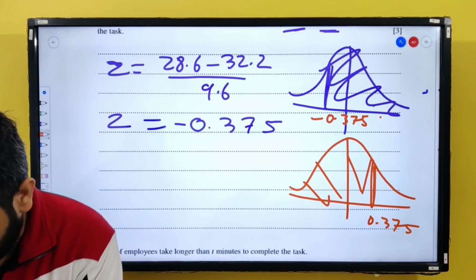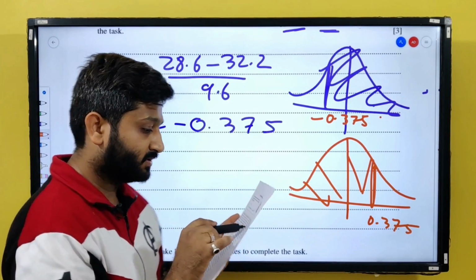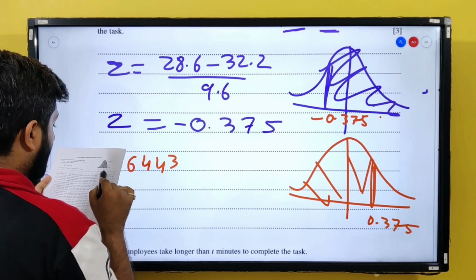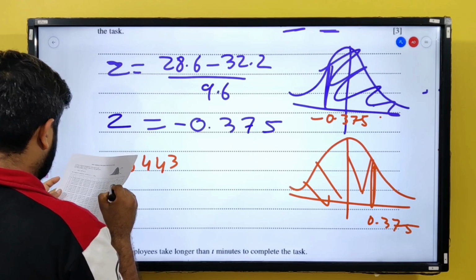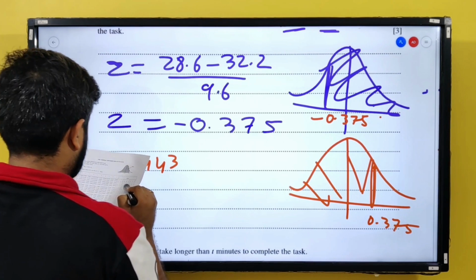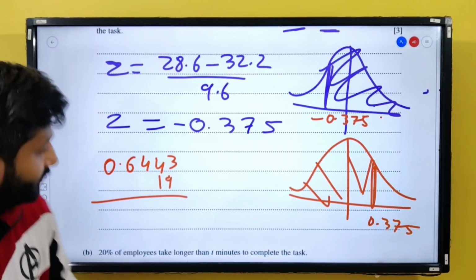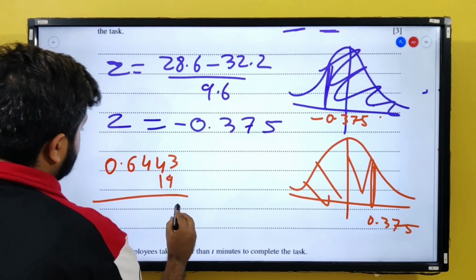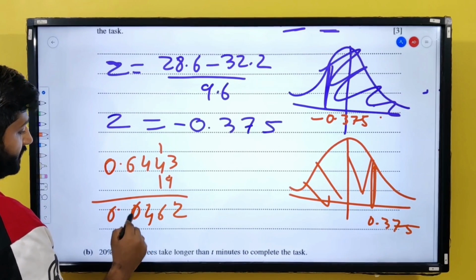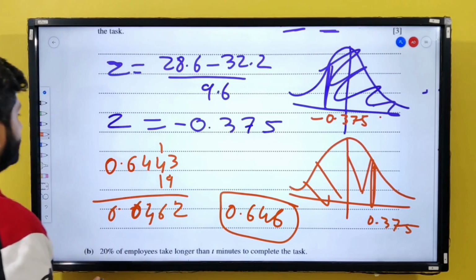So we'll use the probability distribution table. For 0.37, the value is 0.6443, and at 5 you have to add 19. So the final answer is going to be 0.6443 plus 0.0003, which is 0.6446, or 0.646. Let's move to the next question.